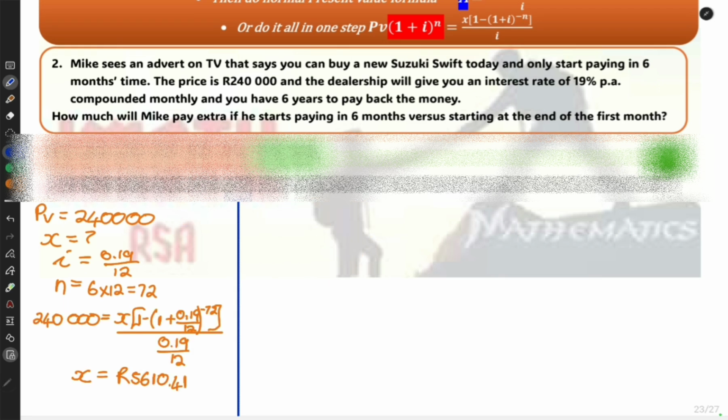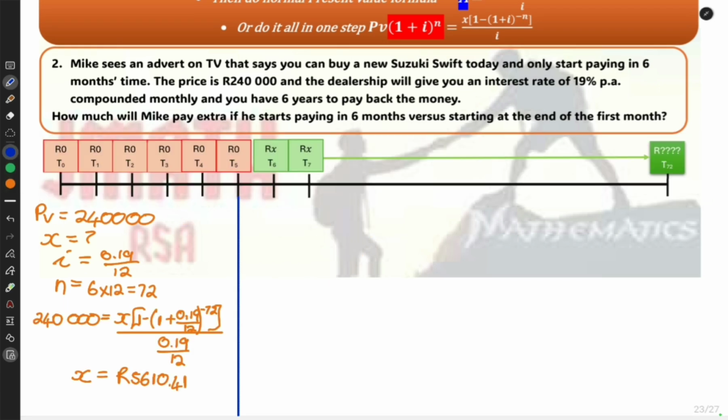So for this, I would suggest to draw a little timeline, like you can see on the screen. So read very carefully. They say he can start paying in 6 months' time. Now, if that happens, there was a payment between month number 5 and month number 6, because remember, it's at the end of the month. But that means he missed 5 payments. Now, the bank is not your friend if you don't pay them when you said you would. So they are going to add interest for those 5 months. And that would be step 1 to this question.